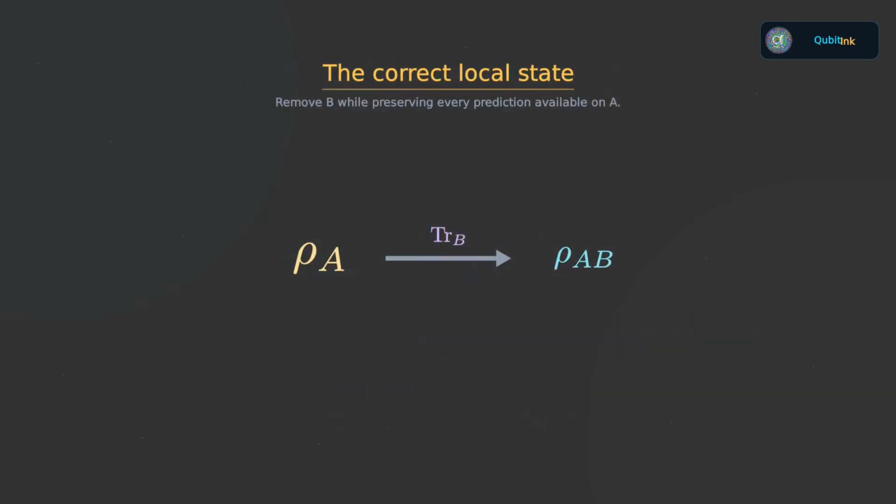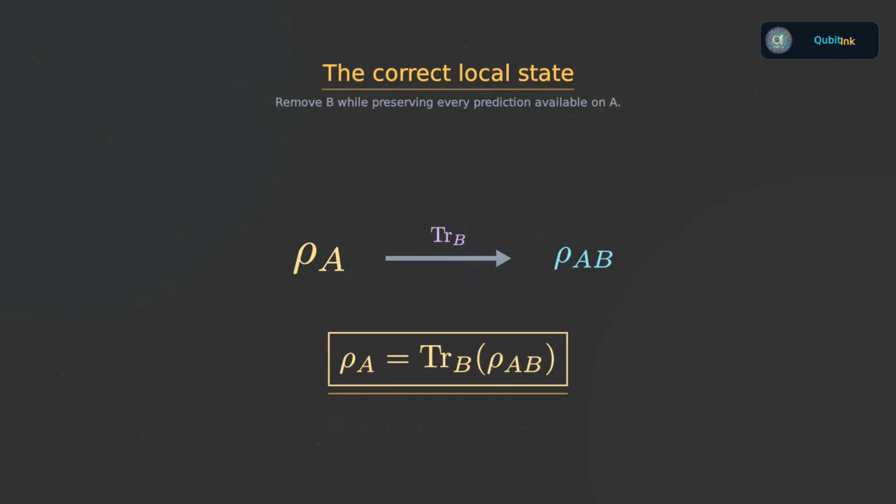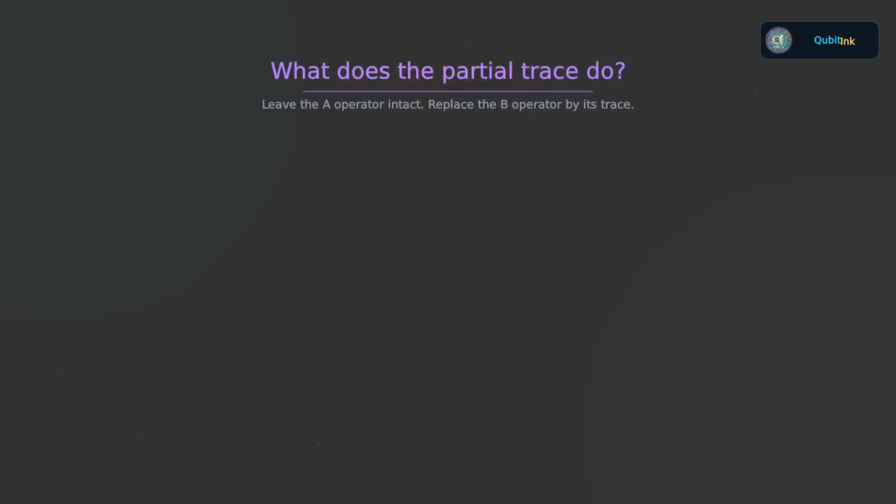The object that does this is the reduced density operator. For system A, we define it by taking the partial trace over system B. So the reduced state of A is obtained from the joint state by tracing out B. At first this can look like a formal prescription. So let us slow down and understand exactly what the partial trace does.